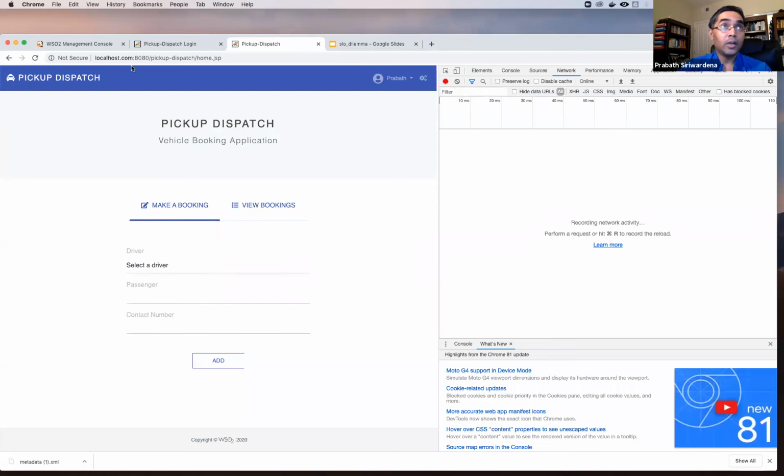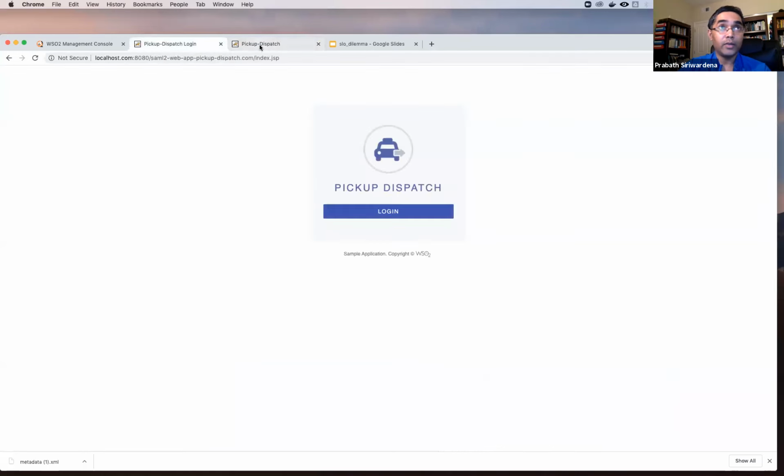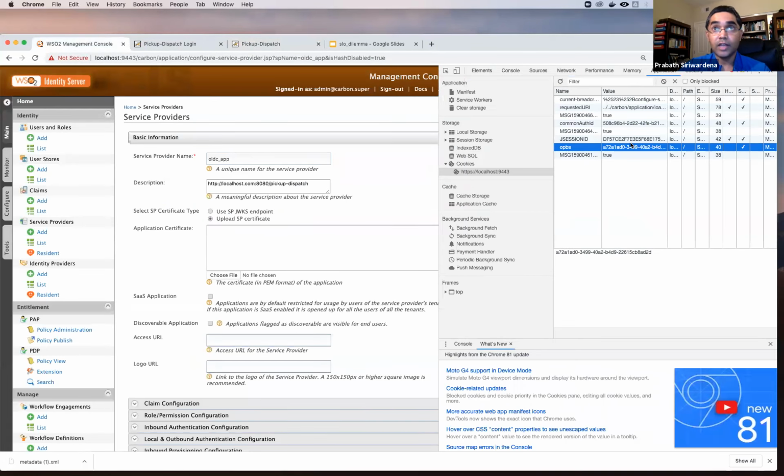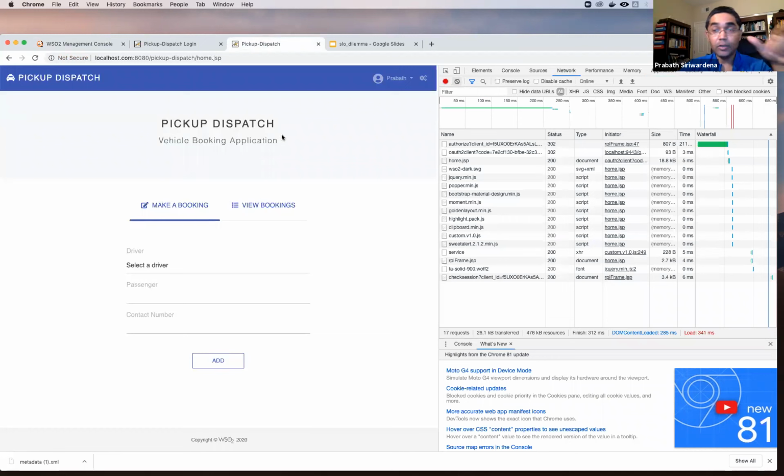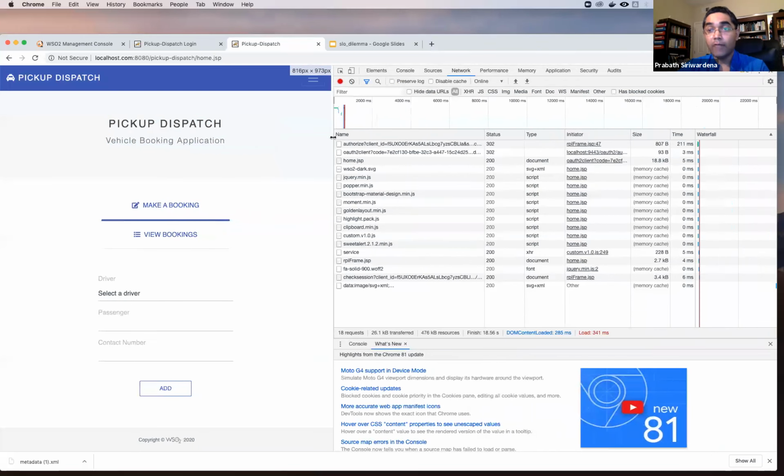Now let's see, if I change this value manually, what will happen? I change that value. Now you can see this got refreshed, but you are still logged in. The reason is that even though the value got changed, the IDP session hasn't terminated. So you send a prompt none request to the IDP, then the IDP sends you back a valid ID token. If you have a valid ID token, you are still logged in, and you don't need to initiate logout.